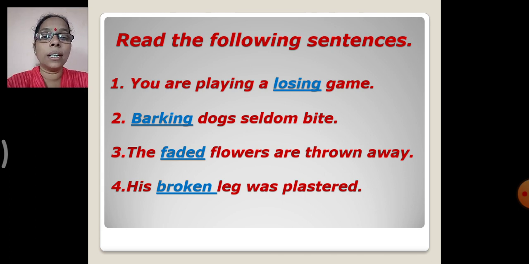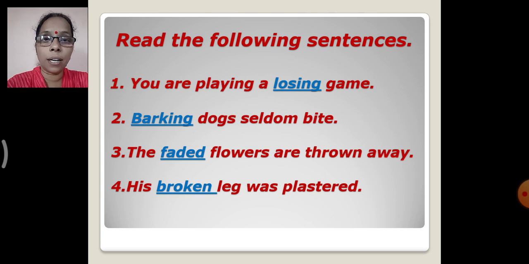Now here you see, if you ask a question, you are playing a losing game. Which game? Yes, losing. Then what are we talking about? Game. So game is a noun. Second, barking dogs seldom bite. Which dogs bite? Which dog seldom bites? Barking. Okay, and dog is a noun.